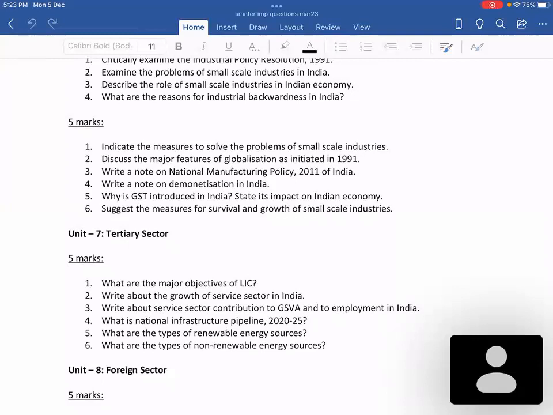And after that, because of COVID, the board exam did not ask all these questions, but these are all very important topics. The National Manufacturing Policy and demonetization are very important topics pertaining to the country. So you can expect questions from these topics, even though the board has not asked them in previous examinations, since these topics were introduced in the syllabus after 2020.